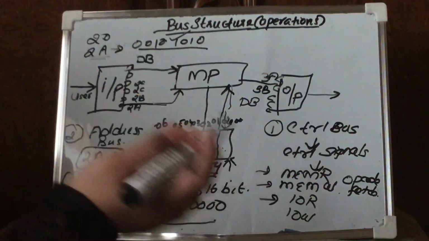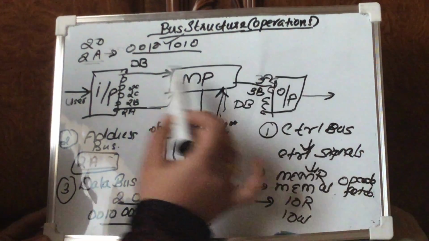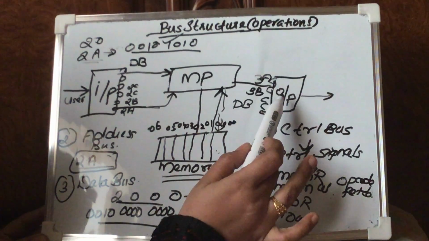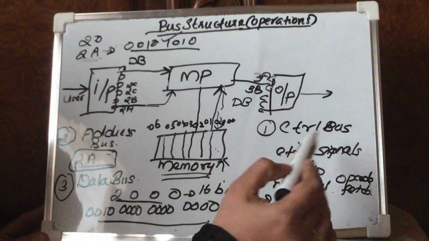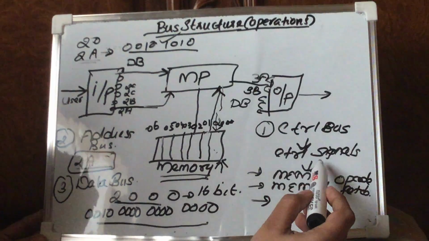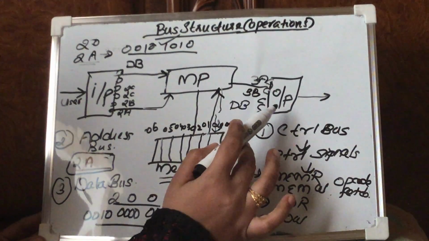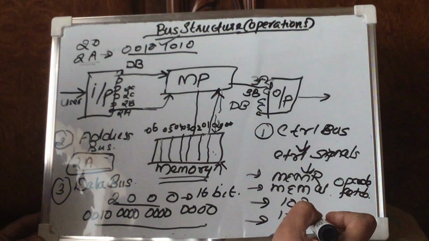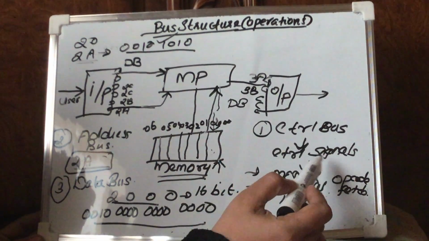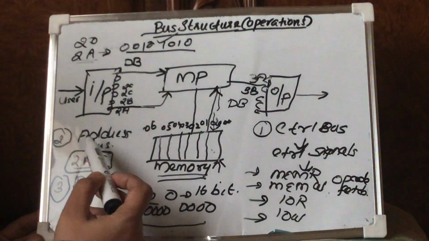3B, etc. Let 3A, 3B be the addressing of this output device. So what is going to happen if you want to write the data obtained from the microprocessor to this output device? The same procedure. The only thing is that the control signal is changed. The control signal for this operation is IO write, that is, the processor needs to write something into this output device. So IO write is the control signal passed through the control bus. When this IO write signal is passed through the control bus, it will go and wait on the address bus.